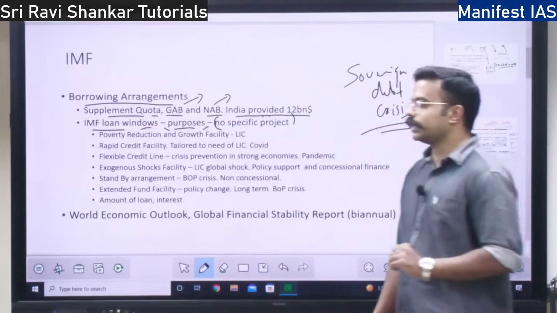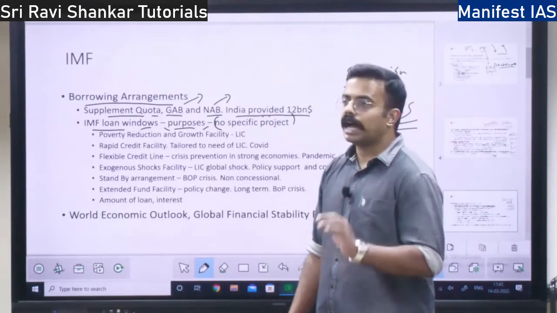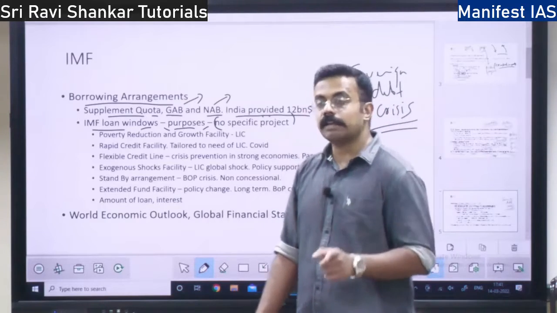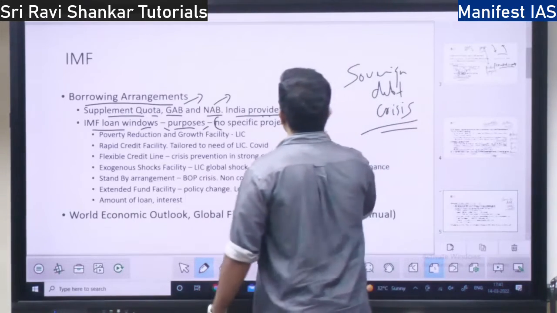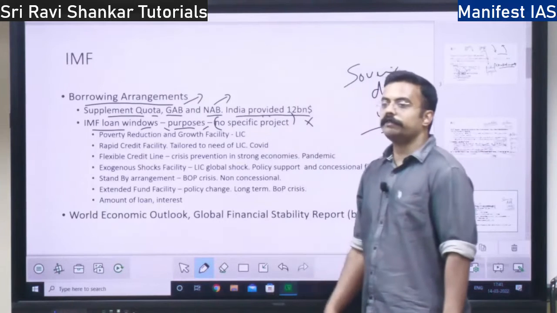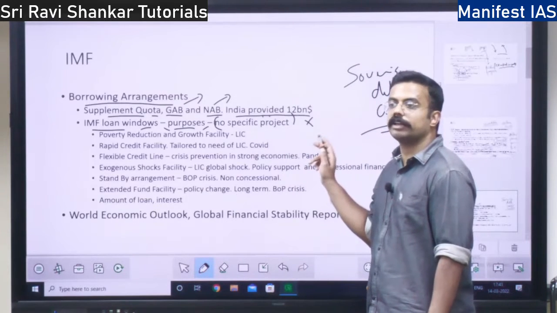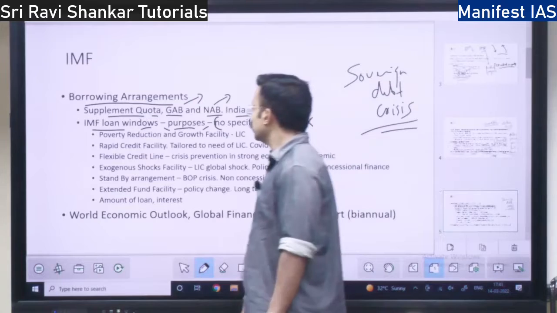Or infrastructure project or technology project, the IMF, World Bank will fund. Whereas the IMF doesn't fund specific projects. It funds only the governments. They will give money only to the governments, right?